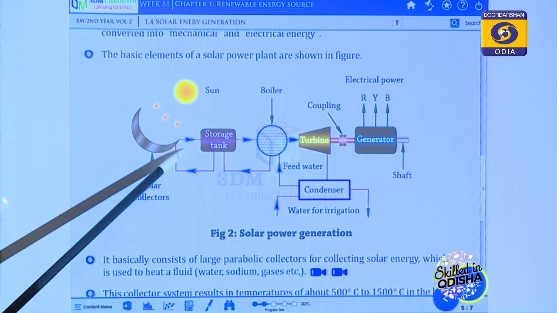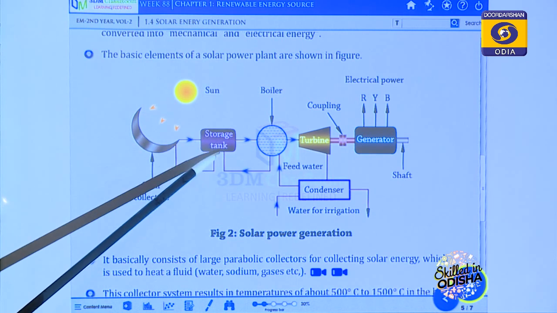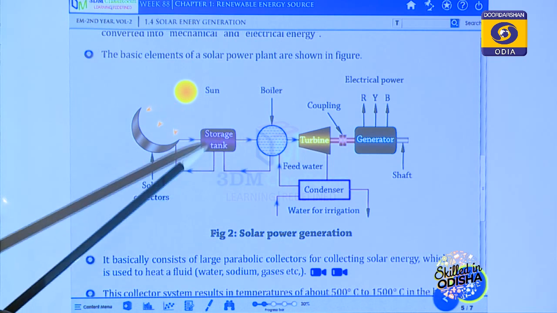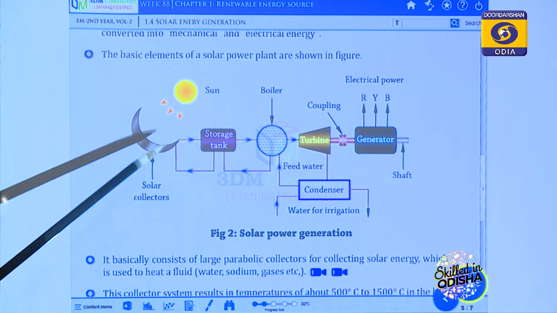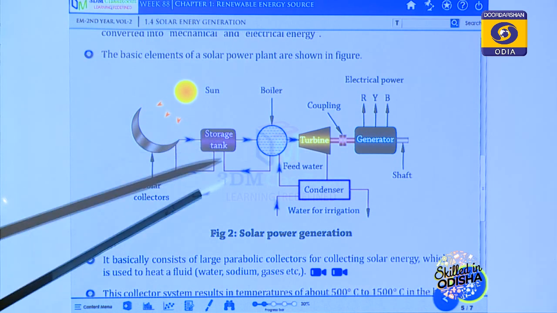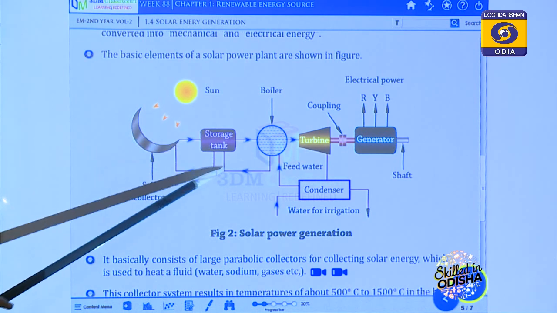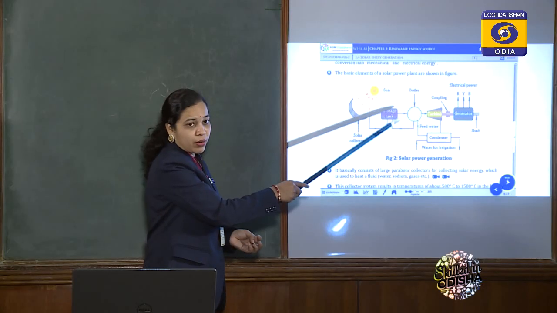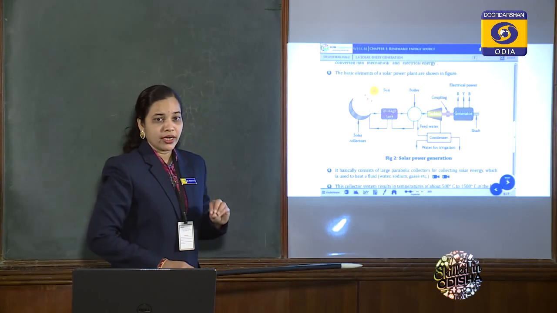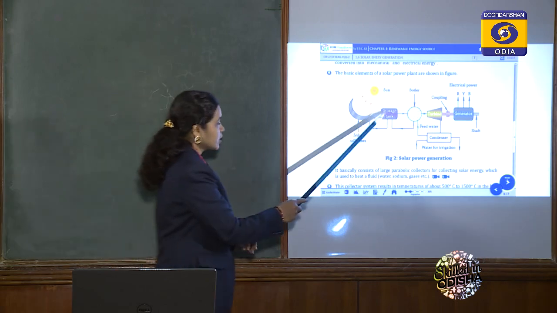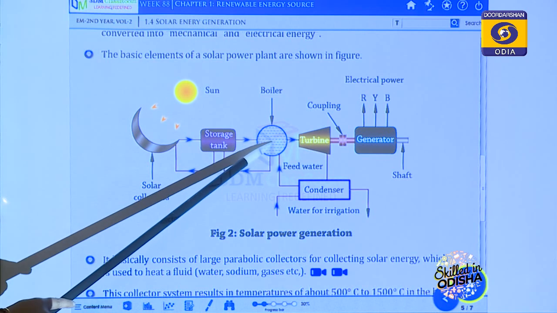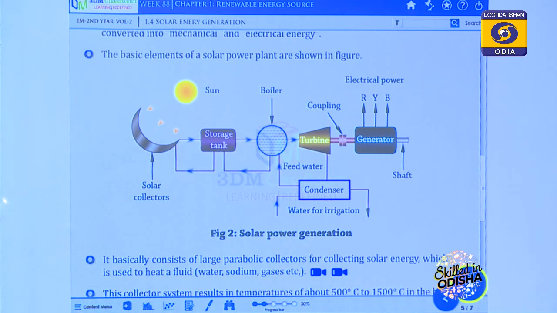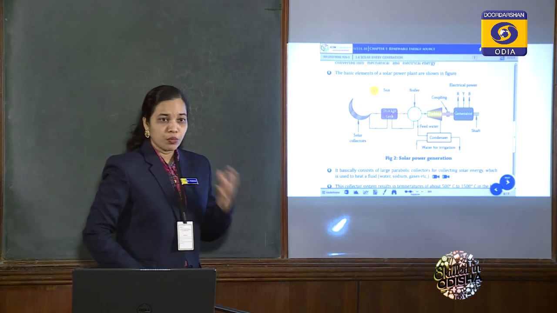The heat is stored in a storage tank. Generally this storage tank is insulated by an insulated cover to retain that heat for a number of days. In the storage tank we store water. The heat is stored in water and it is insulated to retain heat for so many days. From the storage tank, the hot water goes to the boiler. A boiler is a device in which water boils.